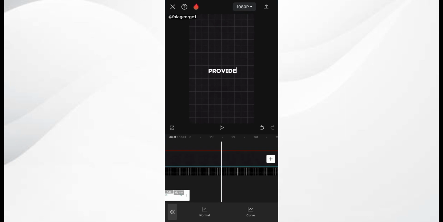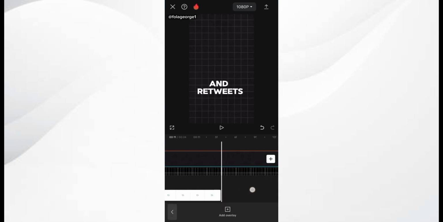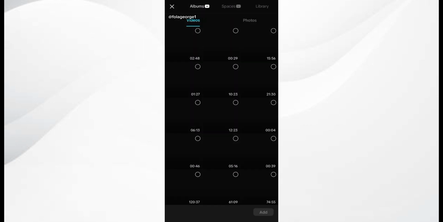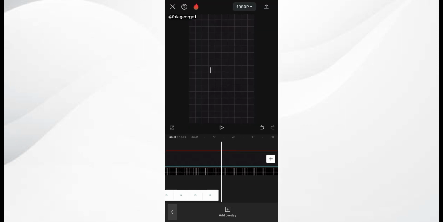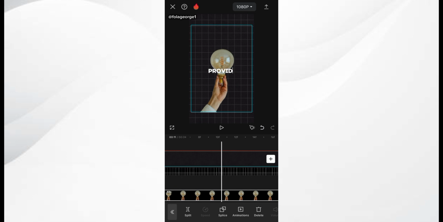So I'm just simply going to bring in that bulb image. I click on add overlay. I think I have brought in the image already, but if I have not, we are going to be bringing it in again. This is the bulb image to denote the text "provide insight."